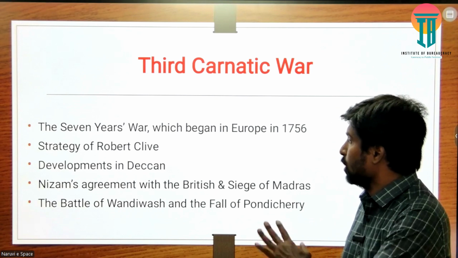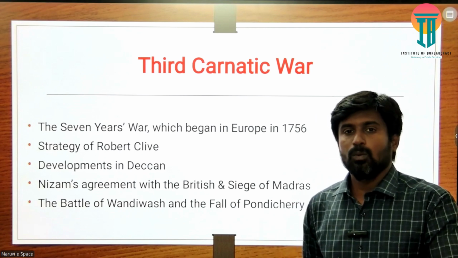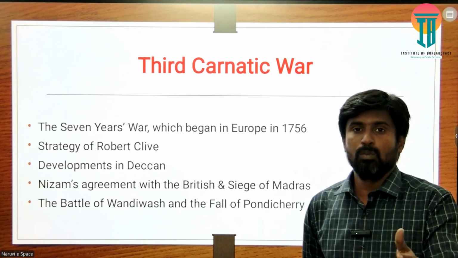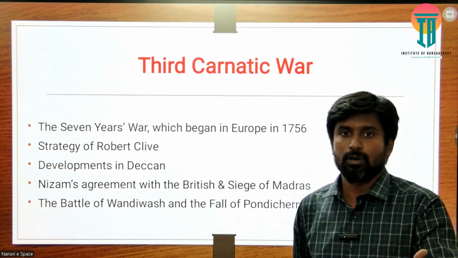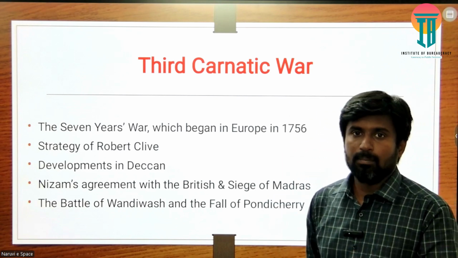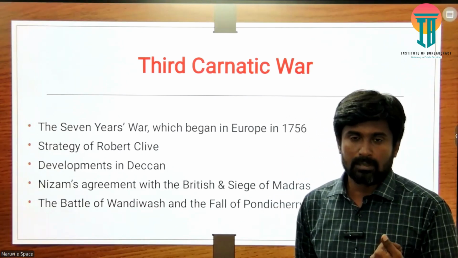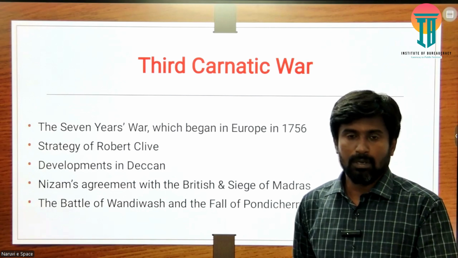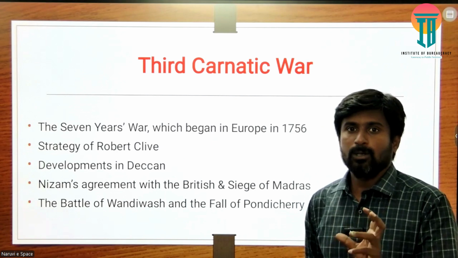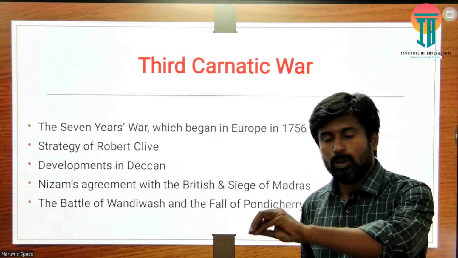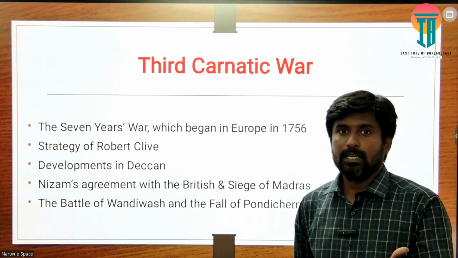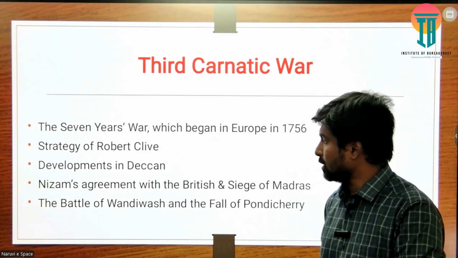So there was a complete conflict and trouble that emerged for the French, because unfortunately the French East India Company recalled Dupleix. They appointed other people here, Count Lally and Bussy. They wanted to capture this region, as they controlled only Pondicherry. They tried to capture Cuddalore also, but they always tried to capture the Madras region.